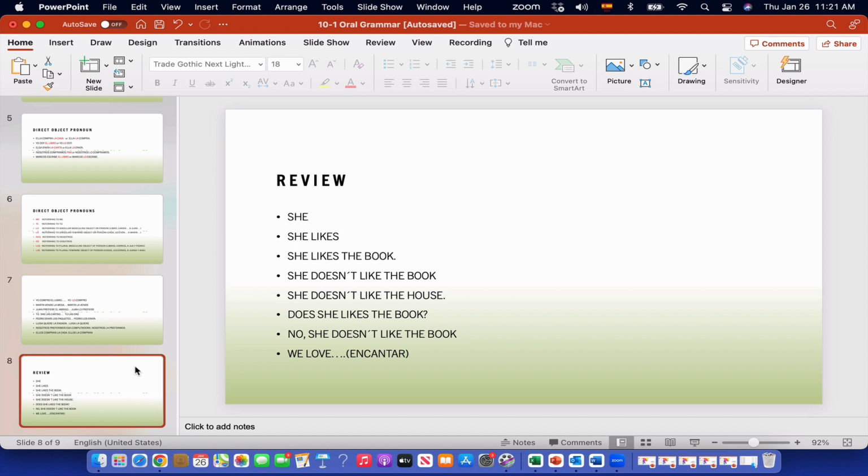She doesn't like the house. No le gusta la casa. Does she like the book? ¿Le gusta el libro? No, she doesn't like the book. No, no le gusta el libro. We love. Nos encanta.